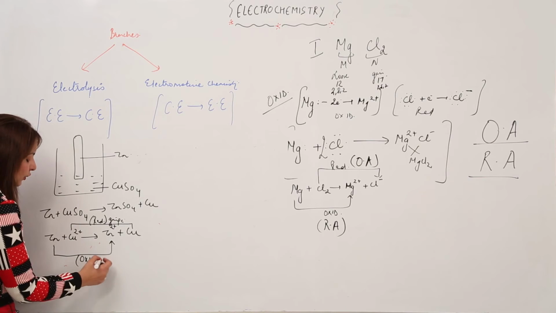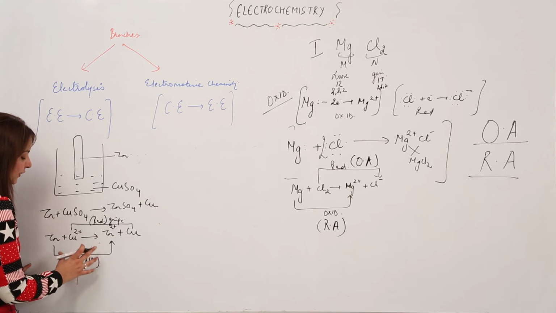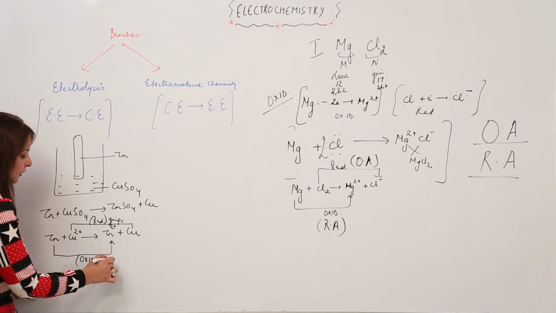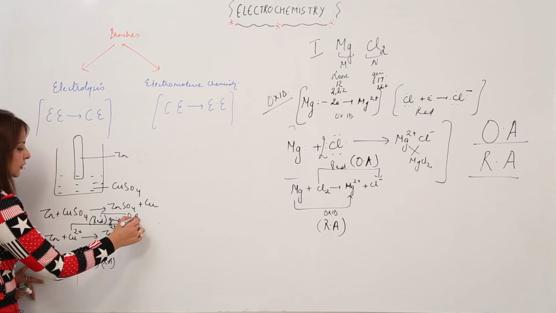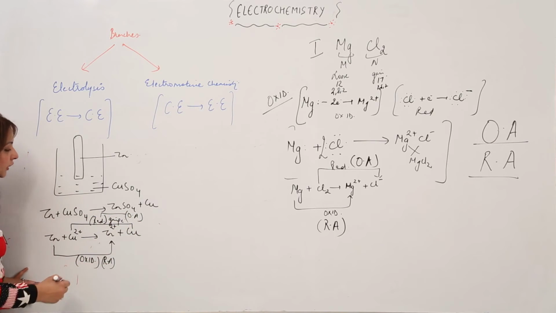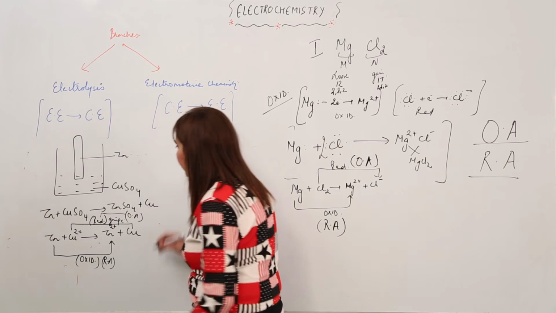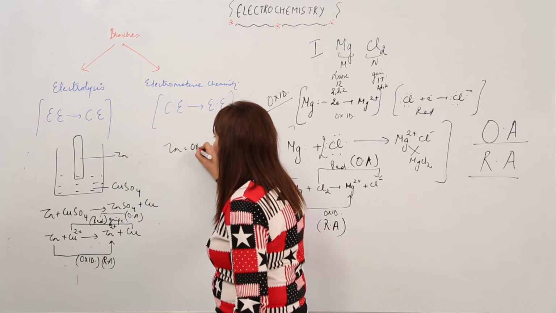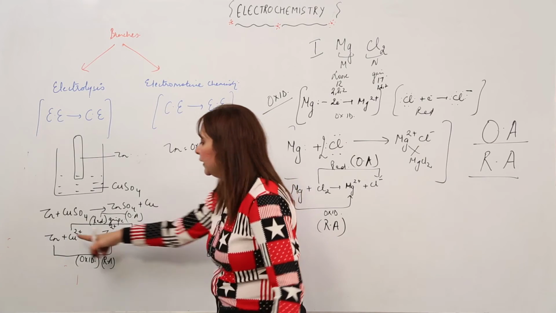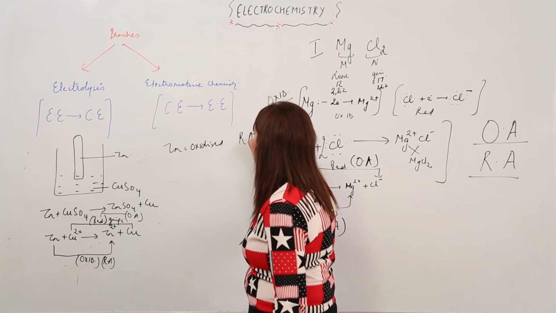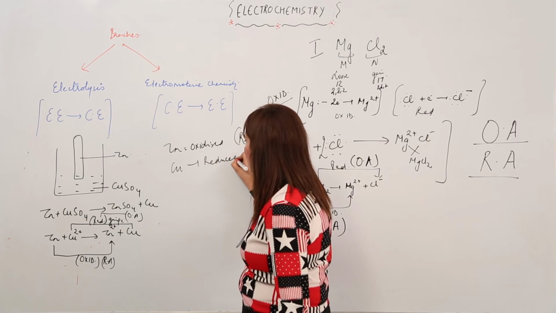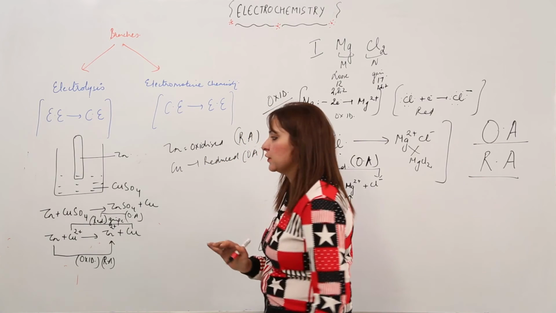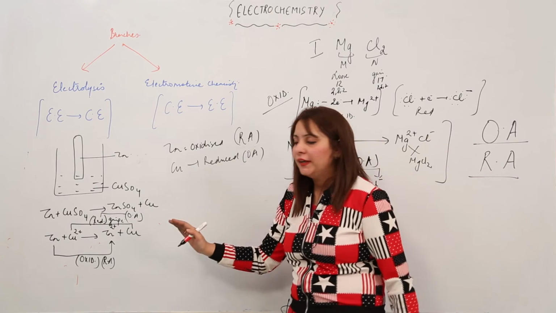We know that the substance getting oxidized is a reducing agent, and the substance getting reduced is an oxidizing agent. So in this reaction, zinc is getting oxidized, Zn to Zn2+, and it is a reducing agent, and copper is getting reduced and it is an oxidizing agent. Okay, I think you're clear with this one example.